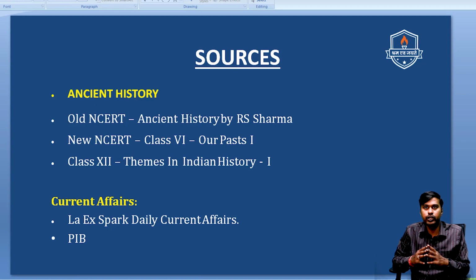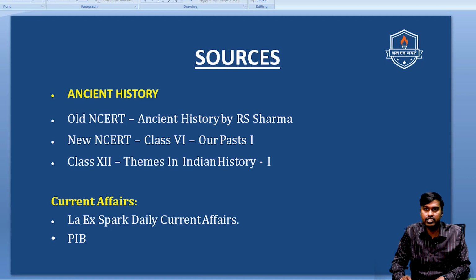Then going into the new NCERT, you have in 6th standard Our Past 1. Here kindly give maximum attention, as I said before, to chapters such as Indus Valley civilization, in addition to the concepts of Buddhism, Jainism, socio-religious reform movements, then Ashokan principles of Dhamma, and then Sangam age literature. These are some of the topics where UPSC has given maximum attention in the last 2 to 3 years, which we will also discuss in the UPSC trend analysis in this video.